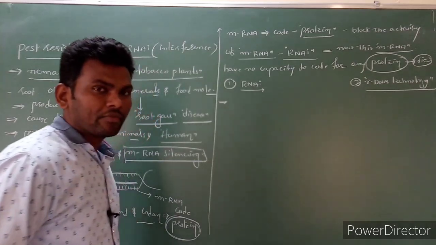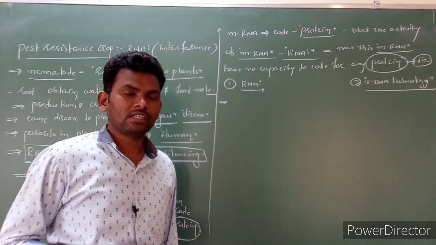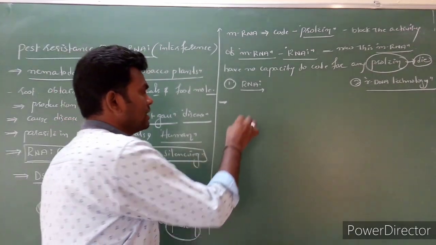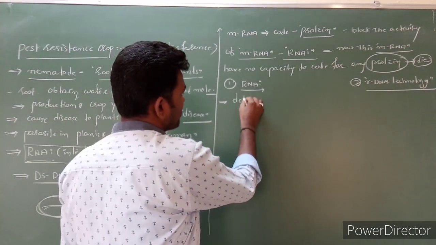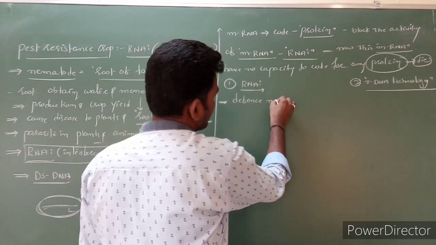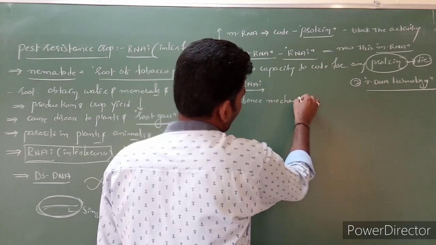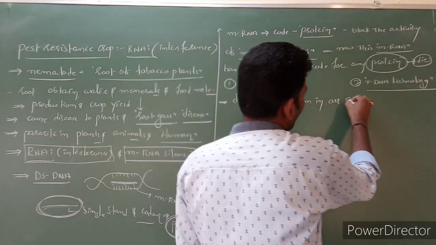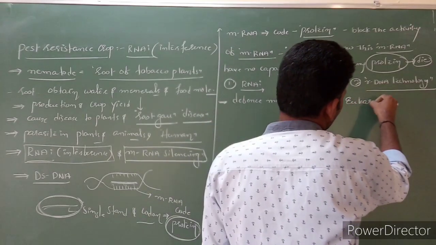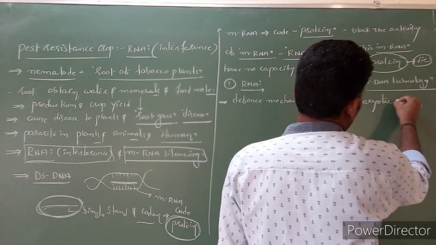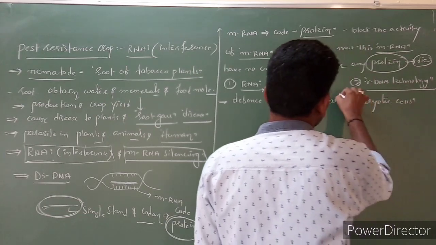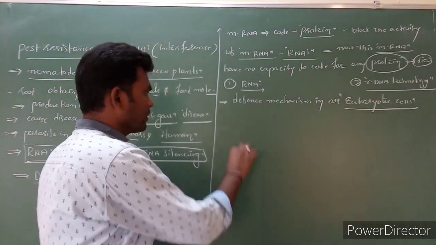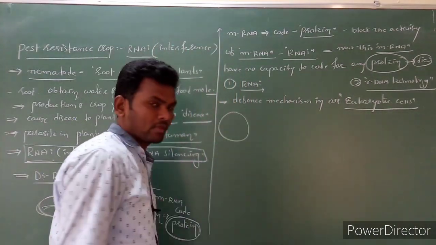Let's see first. Generally RNAi is a defense mechanism in all eukaryotic cells. Defense mechanism means, for example, this is one human cell.